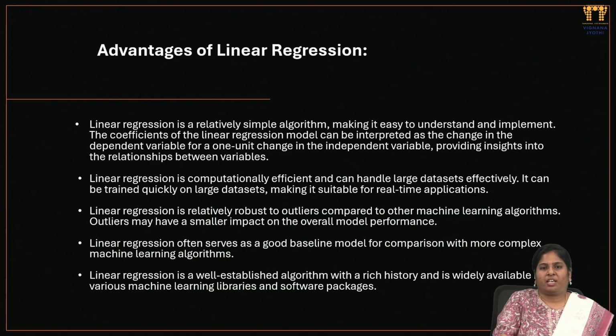Next, linear regression is relatively robust to outliers compared to other machine learning algorithms, so a single value has a similar impact on the overall model performance. For linear regression, a model change affects everything. We are not predicting a single value, we are predicting a range. That's why we can say the overall results will be analyzed in linear regression. Linear regression serves as a good baseline model for comparison with more complex machine learning algorithms. Compared to other algorithms like random forest, linear regression is the best and simplest one to implement, for easy predictions and sometimes dynamic predictions also.